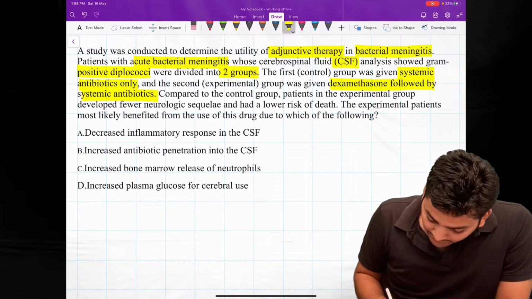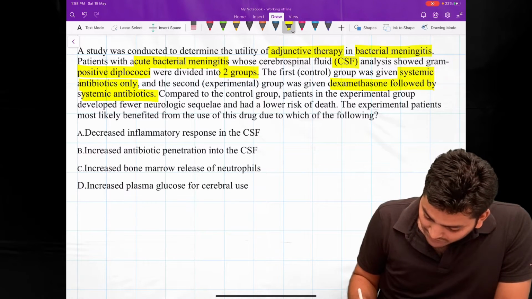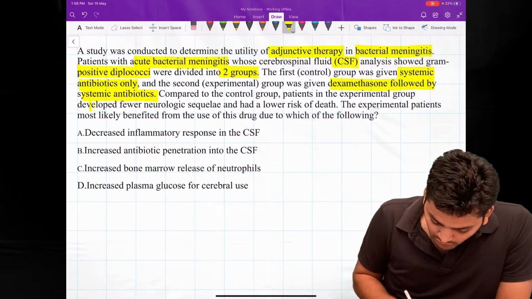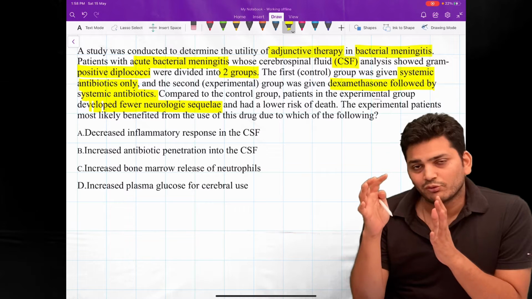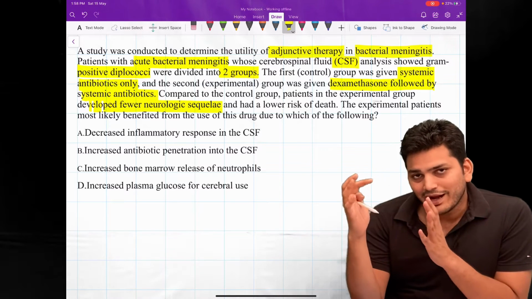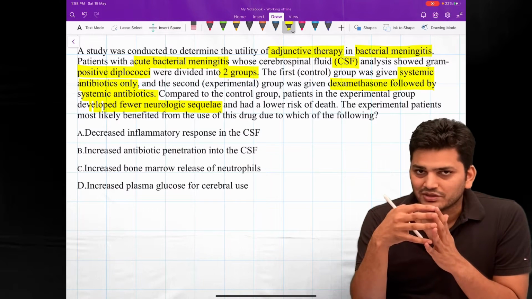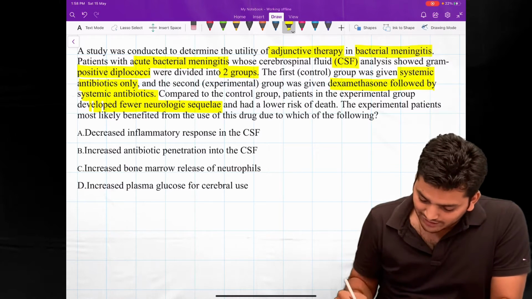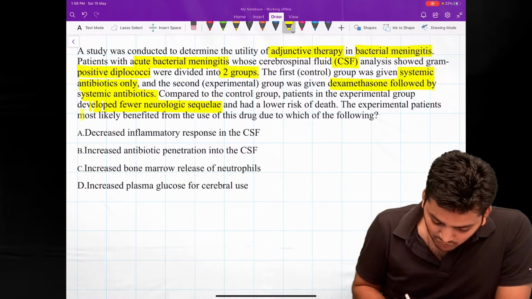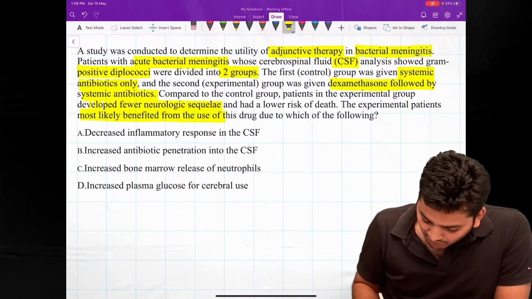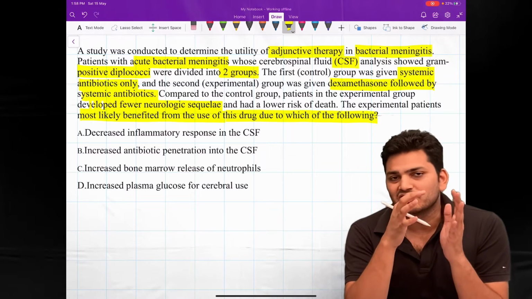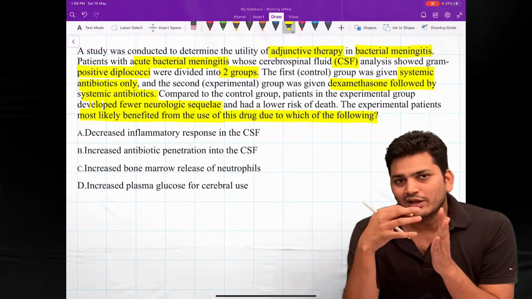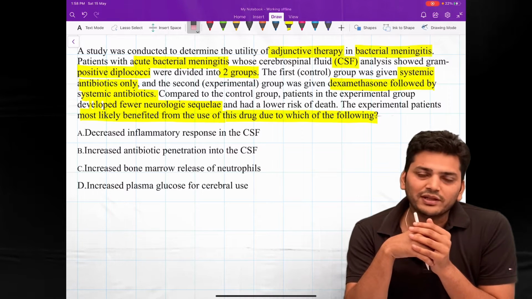Compared to the control group, the experimental group developed fewer neurological sequelae, means the steroid followed by the antibiotic group had fewer symptoms. So they are asking why the steroid has benefited more in the case of Streptococcus pneumoniae meningitis.